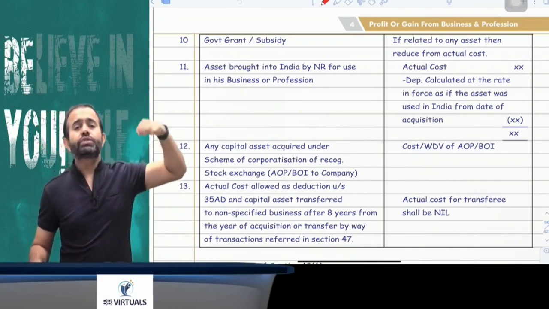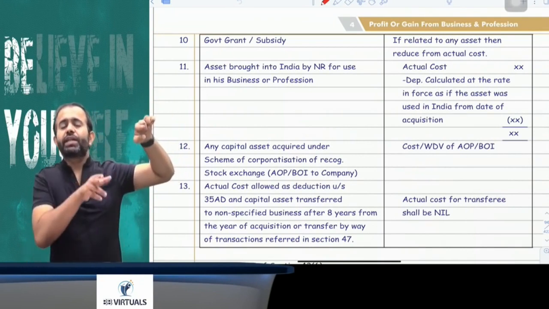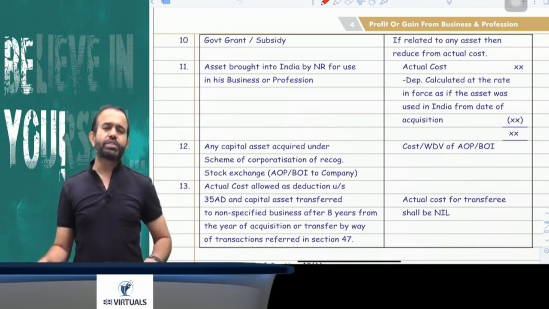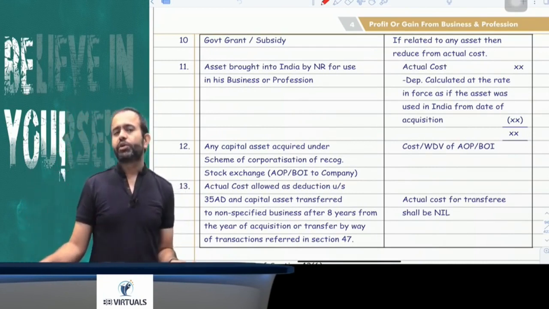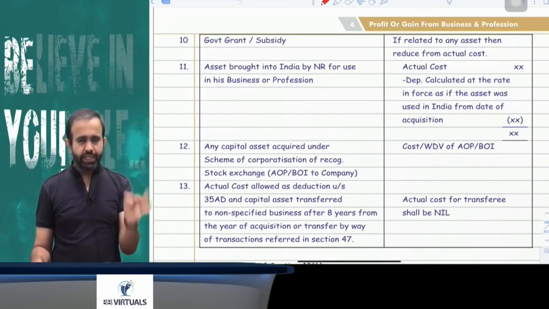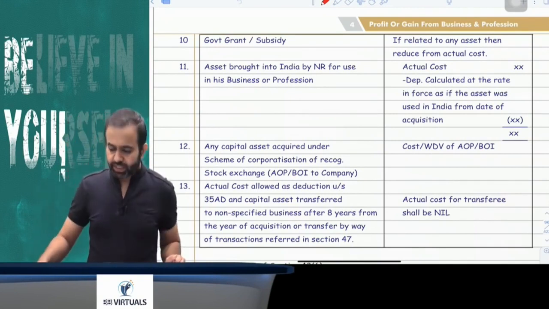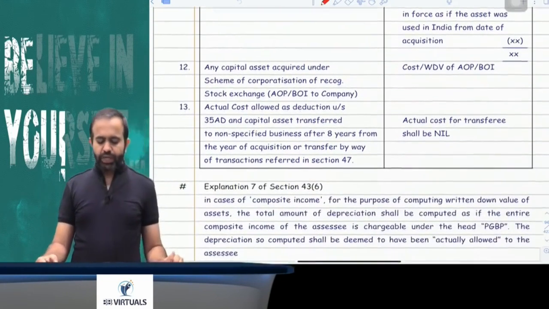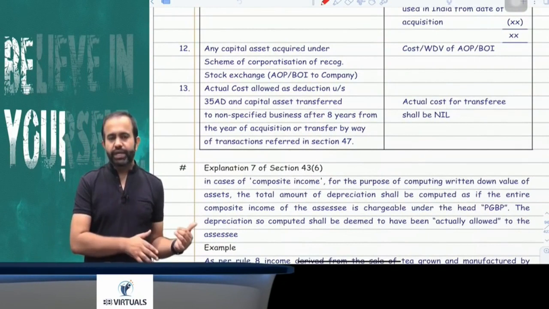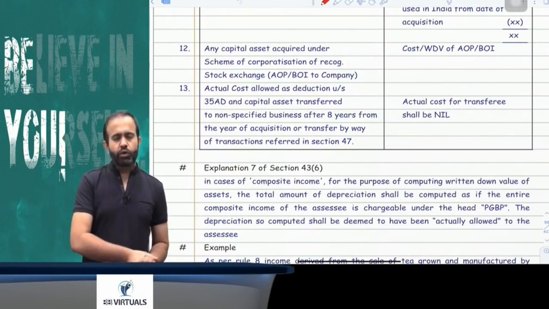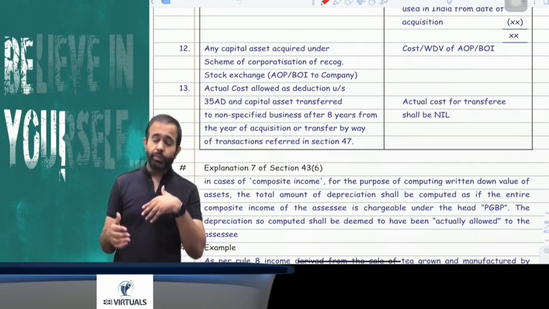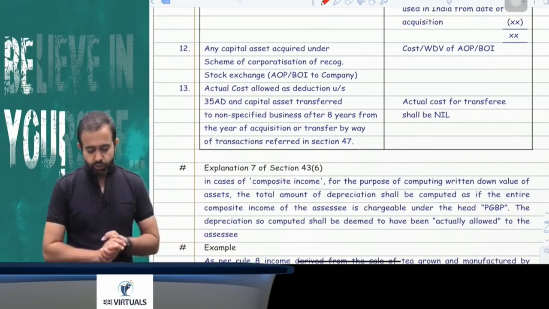You have to reduce the depreciation on the assumption that if that asset were used in India, then what would be the amount of depreciation? Just reduce that depreciation, and whatever remains will be your actual cost. Here you have to take the depreciation rate of the respective year. Now explanation number 12 is saying that suppose a stock exchange was earlier an AOP or BOI and is now converted to a company, then what will be the actual cost for the company? Whatever the WDV of the AOP or BOI, that will be the actual cost for the company.